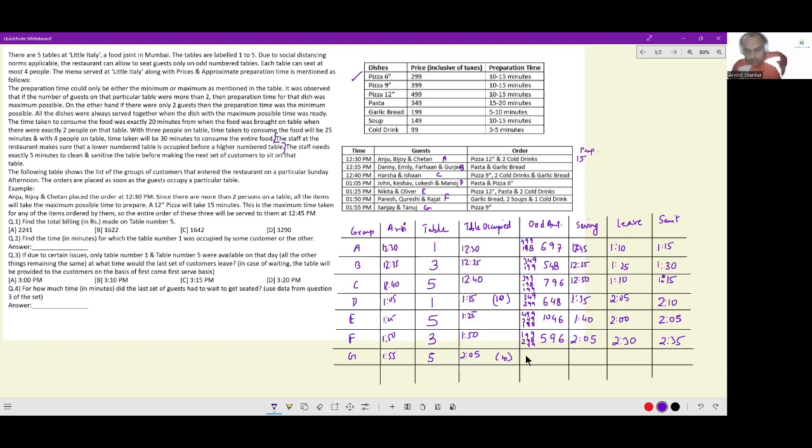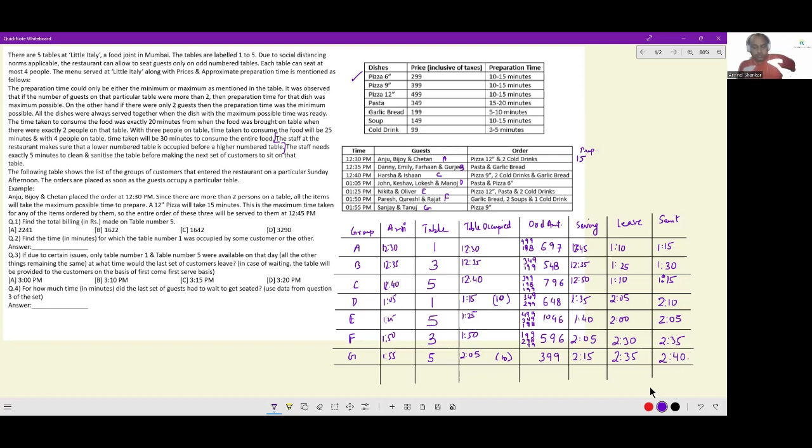Now what is the billing here? They ordered a pizza 9 inches. Nice. So they have a billing of 399. Only 2 people. So time taken will be 10 minutes. They'll be served their food at 2:15. They will finish eating in 20 minutes because there are only 2 people. So it will be 2:35. And at 2:40, the table is done sanitizing.